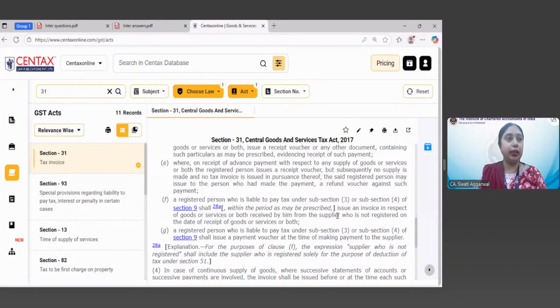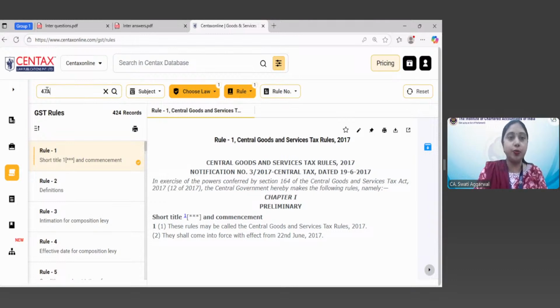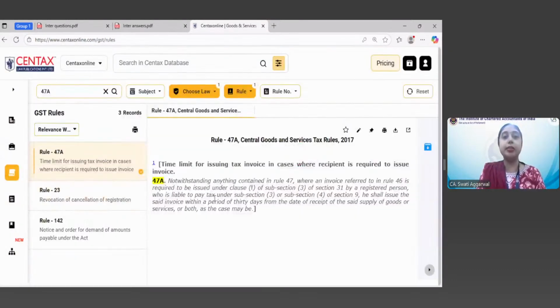So you know that under section 13(3), the recipient has to issue the invoice. The recipient has to issue the invoice only in case where the service is notified under section 9(3) or 9(4) and the supplier is unregistered. Now, the time limit for the recipient to issue the invoice is the time limit which has been prescribed. Now, this time limit has been prescribed under Rule 47A. This is an amendment, and I want to make it clear to you.